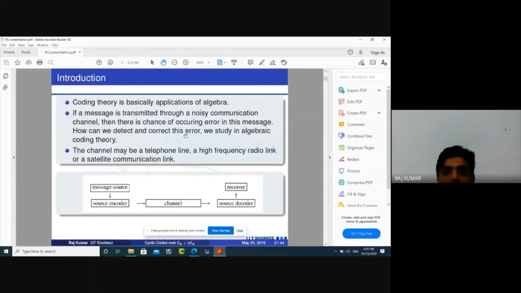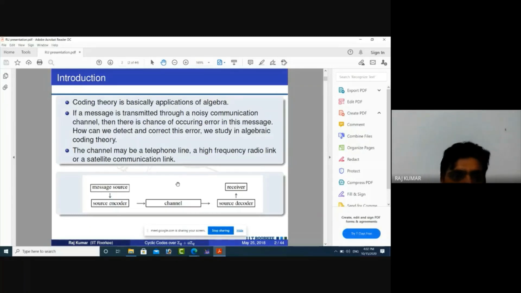My research area is algebraic coding theory. Basically, coding theory is an application of algebra. In coding theory, suppose we want to transmit a message from one place to another place. Suppose our communication channel, meaning the medium, is noisy. Then there is a chance of error occurring in our message. How can we detect, and after that, how can we correct this error? We study this in algebraic coding theory.